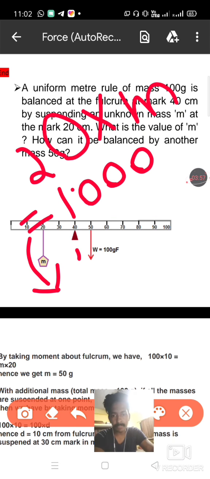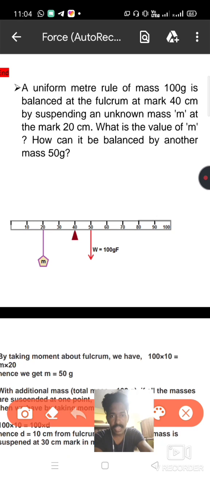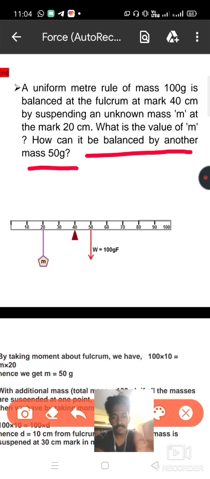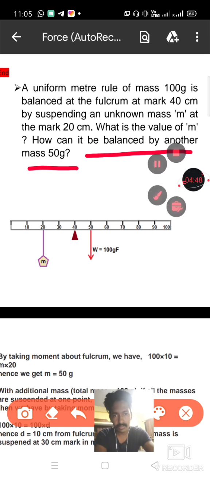Now we can look at the remaining portion of the question, and here it is asked, how can it be balanced by another mass of 50 gram? So with another mass of 50 gram, it will be at the same point, 20 centimeter. And this question is similar to the numerical given in your textbook, question number 17, but both those questions are different. So you don't need to confuse it with the question given in the textbook.